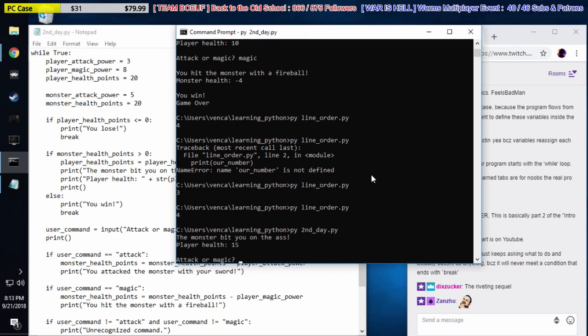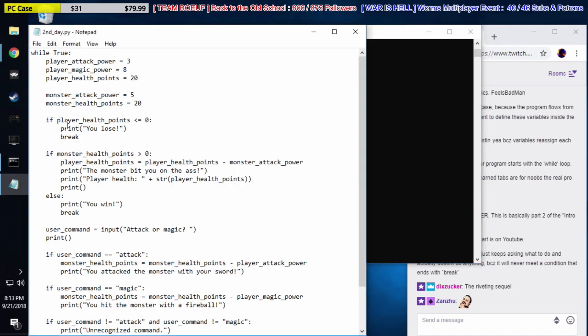Okay, the monster bit me on the ass right away, for one thing. That's a bug. Why did that happen? Let me go check here. Oh, the monster gets a first turn now. Look, because if the monster is still alive, he gets a turn before we get asked to attack. That's fine. It just means the monster gets a first turn now. Isn't that interesting? I didn't even think about that.